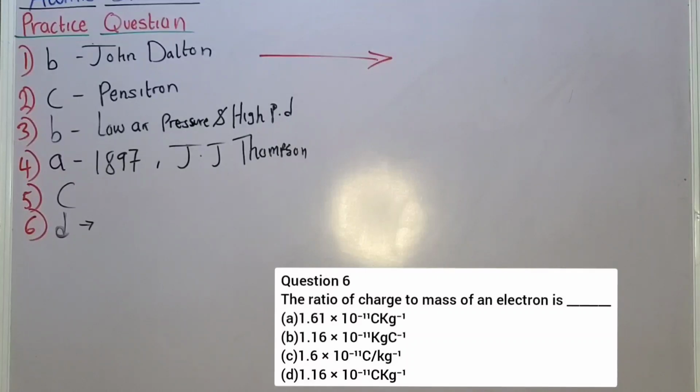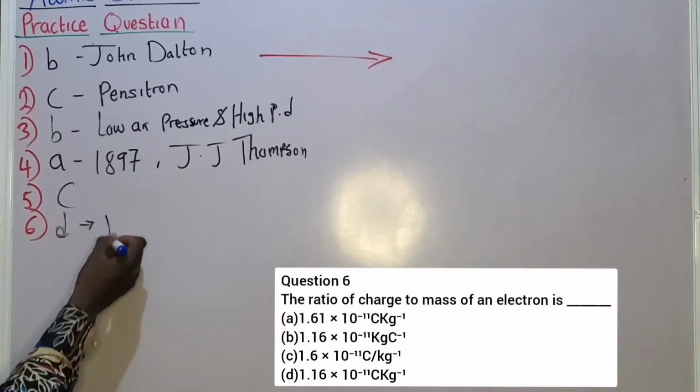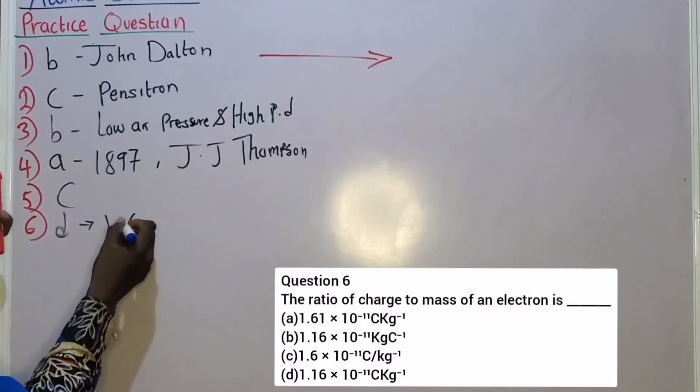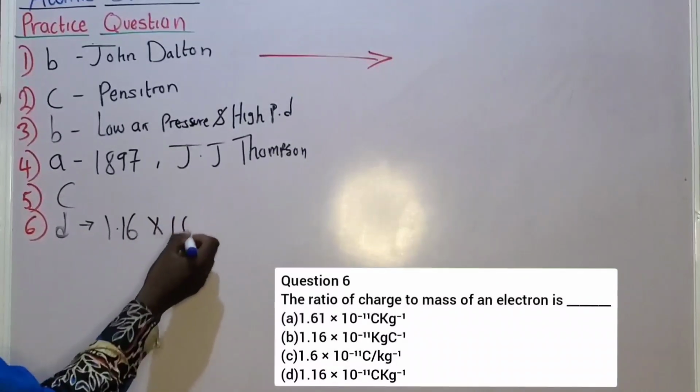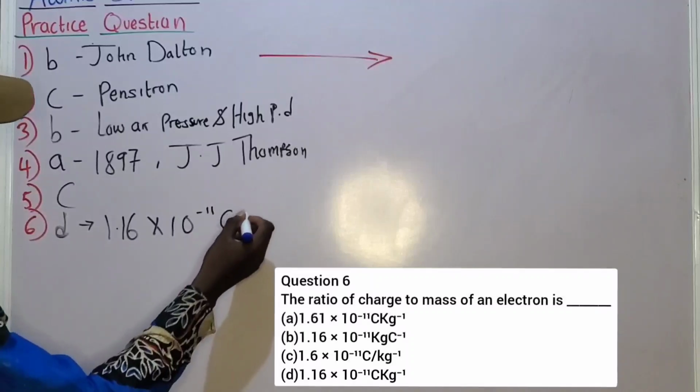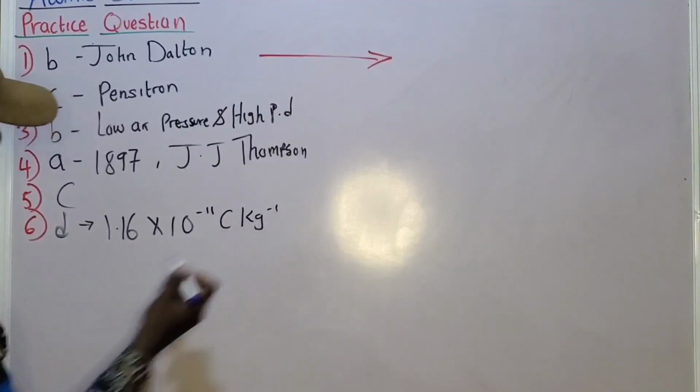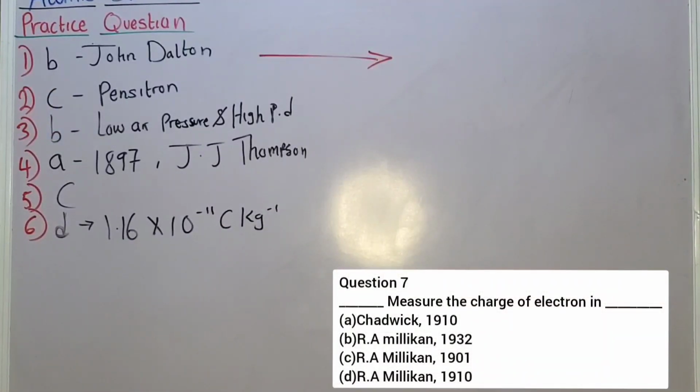Please listen. If you look at those options, you will discover that they look alike. For example, 1.61 times 10 raised to the power of negative 11 coulomb per kilogram is not the same. So make sure that you are very cautious when choosing your option. The right option is option D, that is 1.16, sorry, 1.16 times 10 raised to the power of negative 11 coulomb per kilogram. So let's proceed to question 7.